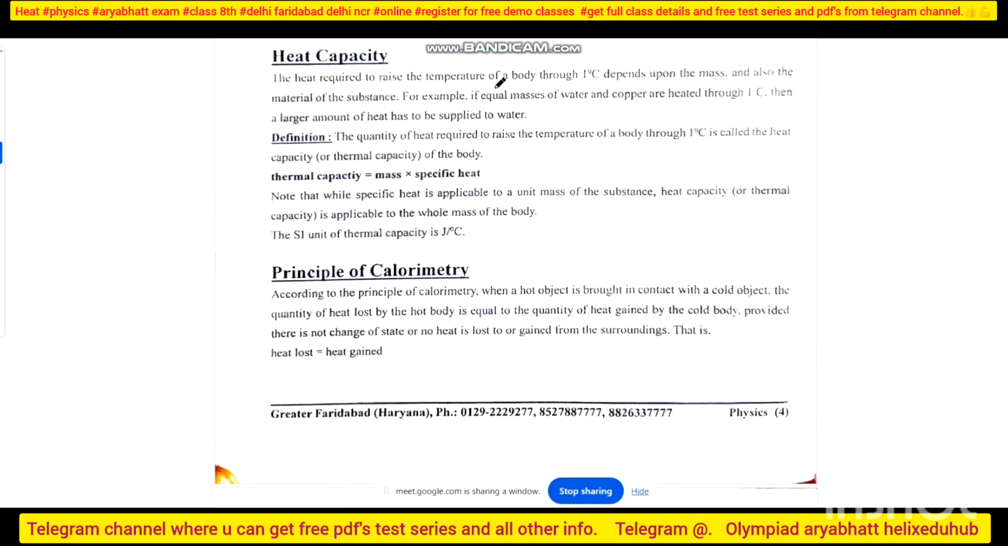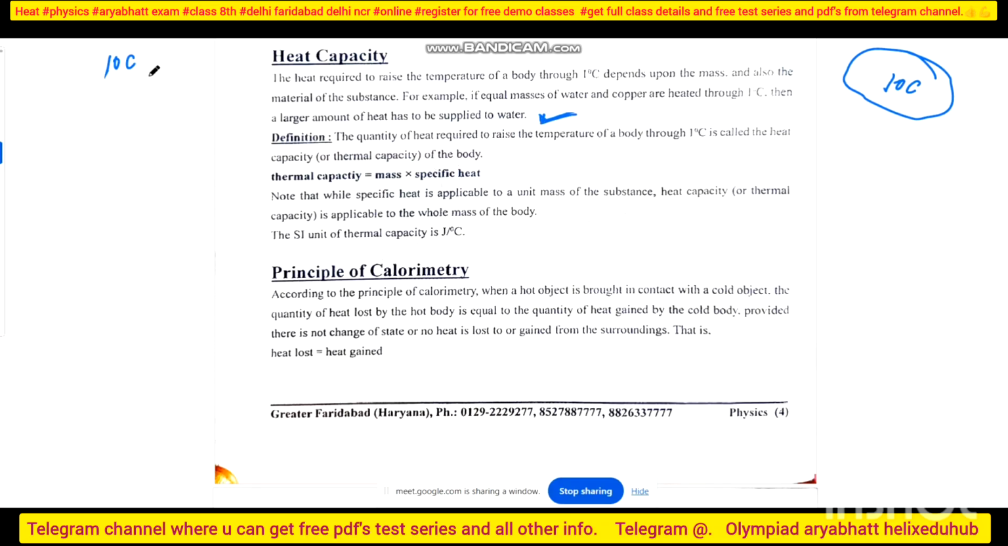So heat capacity, you will say, ma'am, is the heat contained in that body. That means it is also the heat required by the body to raise it by 1 degree Celsius, and it depends upon the mass and also the material. Clear? So what is the definition of heat capacity? The heat required to raise the temperature by 1 degree Celsius is called the heat capacity of that substance, or thermal capacity. Some books say thermal capacity also. Clear? So if equal masses of water and copper are heated by 1 degree Celsius, then a larger amount of heat has to be supplied to water. Keep in mind.